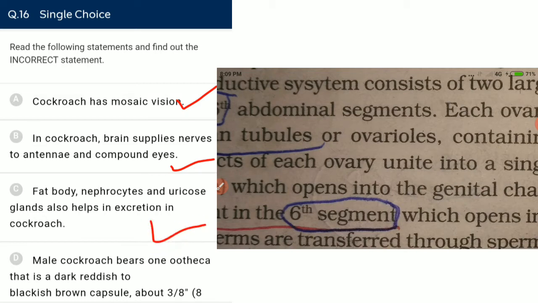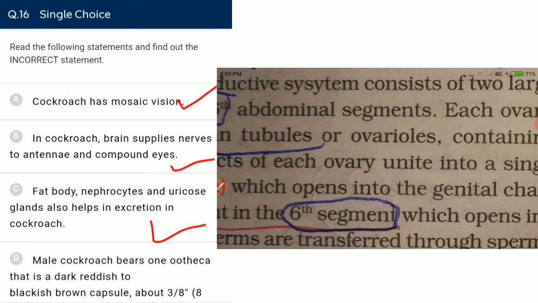Yes, it is correct. Male cockroach bears one ootheca. No, ootheca is something that is related with females, and spermatheca also. That is very important. People get confused. With spermatheca, people visualize males and sperms, which means they are going to get a wrong answer.